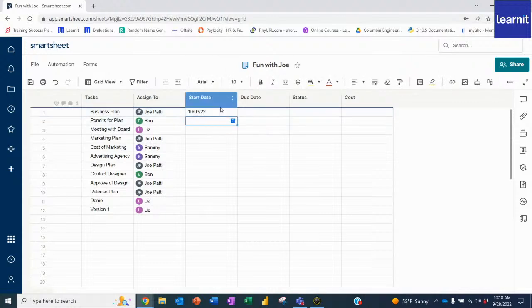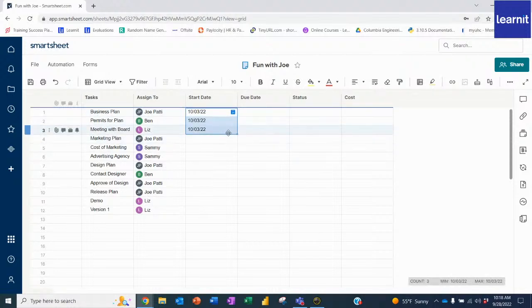Now what I'll do is I'll just simply put in the start dates for the rest of these. I'll say that this is the start date, and I'm obviously going to make it the same, 10/3, 10/3. Very similar to Google Sheets or Excel, you can use autofill to click and drag. Now you'll see that it just repeats it. If you did want it to go in sequential order, you can hold the control key and then click and drag. Just anything that you like here if you want it to be sequenced. So pretty cool.